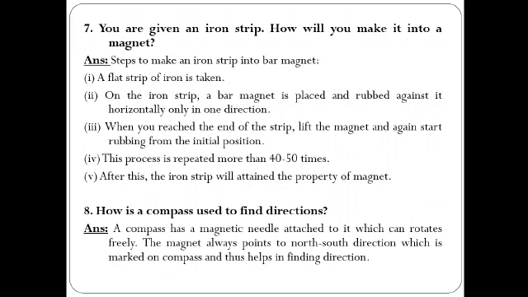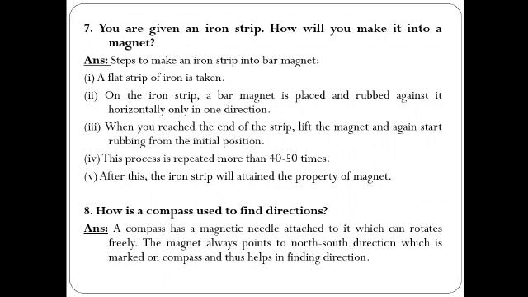Now take one magnet. Suppose, for example, I am holding the north pole. Now continuously rub this magnet along this iron strip without lifting it. Slowly and gradually it will gain the property of a magnet. The same you can apply for the other end also. Like this way you can make an iron strip into a magnet.